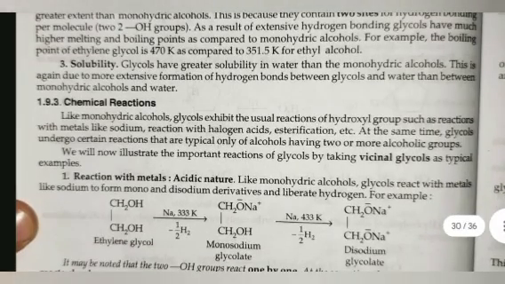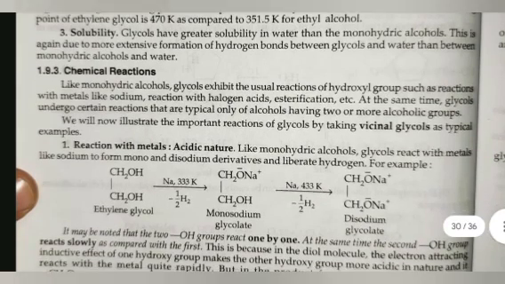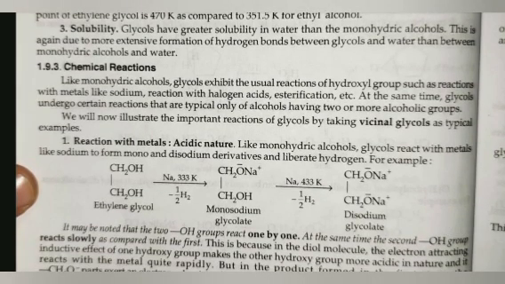For example, the boiling point of ethylene glycol is 470 Kelvin, as compared to ethyl alcohol. Third is solubility. Glycols have greater solubility in water than monohydric alcohols. This is again due to the more extensive formation of hydrogen bonds between glycol and water than between monohydric alcohol and water.